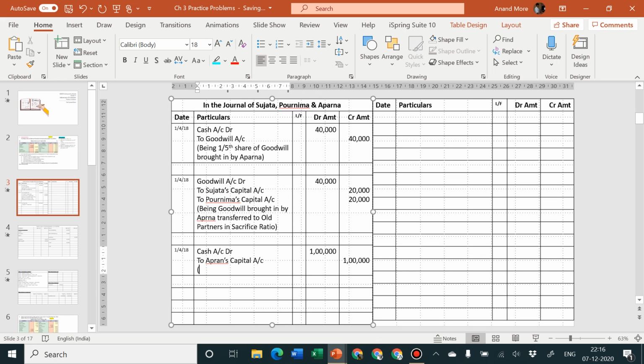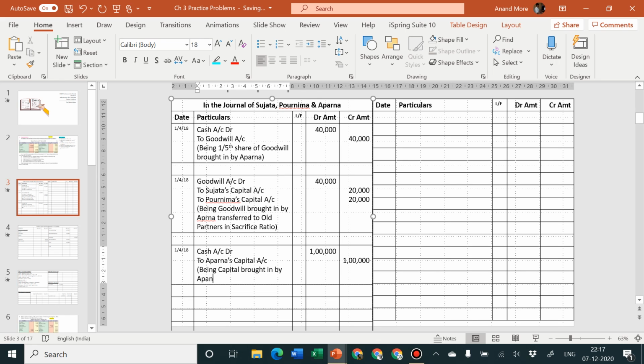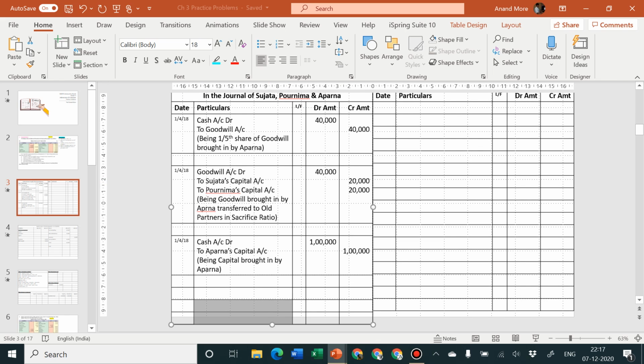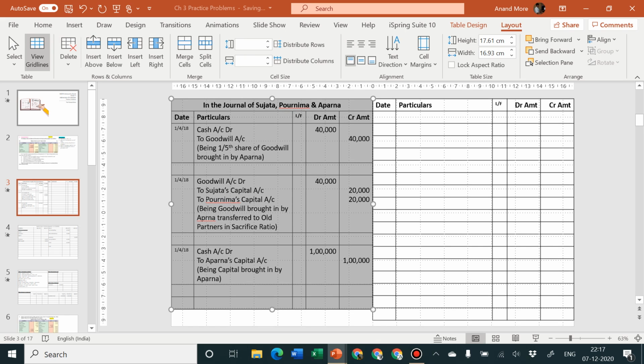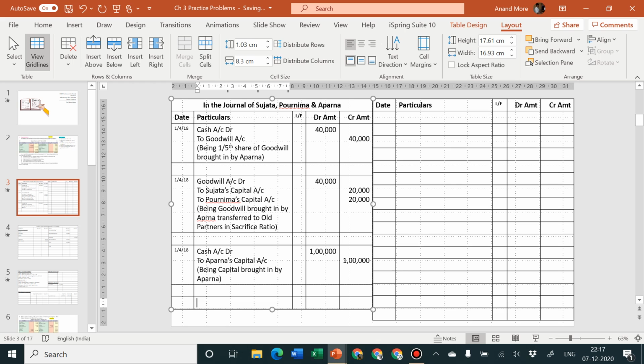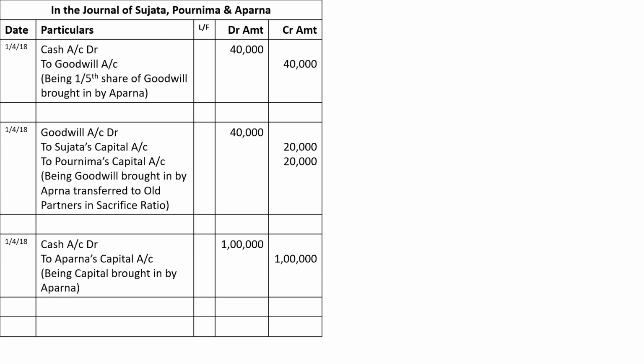Okay, chalo. Cash account debit to Aparna's capital account. Being capital brought in by Aparna. So that is also over. Generally, after passing an entry, I leave one blank line, so it looks nice, neat and clean in the examination. Your answer book should look very normal, proper, clear. So generally leave one line after every entry you pass. This is how it will look. Okay, chalo.